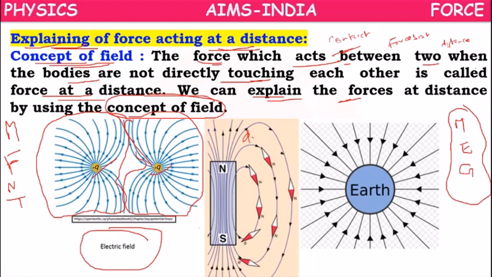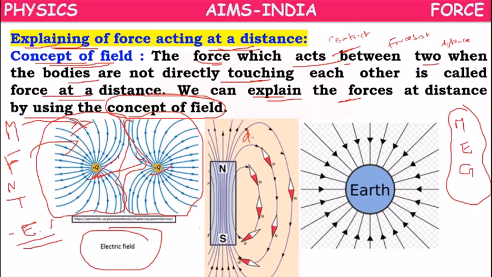Because of that electric field, whenever any charged body or any neutral body comes into the field, it will experience the force of this object. So the charged bodies, in the case of electrostatic force, develop one kind of electric field around themselves. If any other object comes into the field, it will be affected by this charged body.